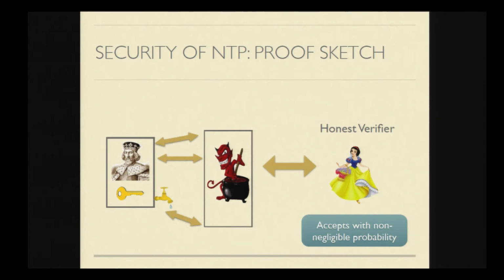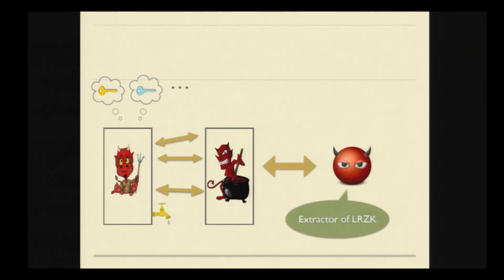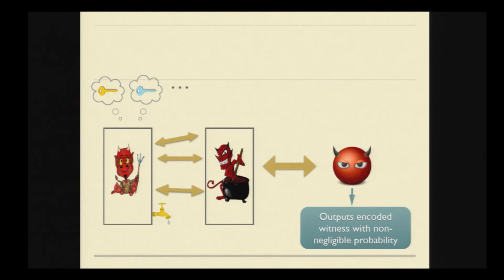To do so, we proceed in steps. In the first step, we replace the honest prover with the LRZK simulator, who now has access to a leakage oracle containing the encoded witnesses. Now, the adversary cannot tell apart whether he is talking to an honest prover or an LRZK simulator, from the security of LRZK. In the second step, we are going to replace the honest verifier with the LRZK extractor. And this essentially says that if the adversary was able to convince the honest verifier with non-negligible probability, then the extractor should be able to output the encoded witness with non-negligible probability.